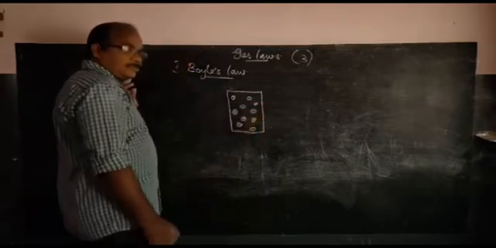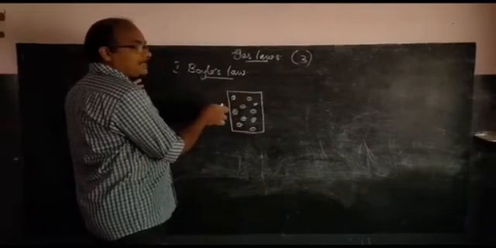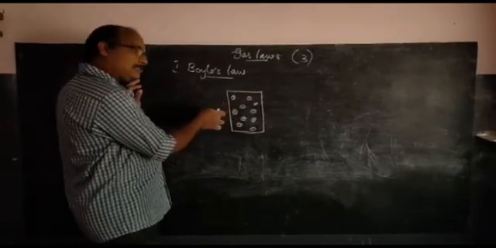The gas occupies a pressure and it is kept at a particular temperature.